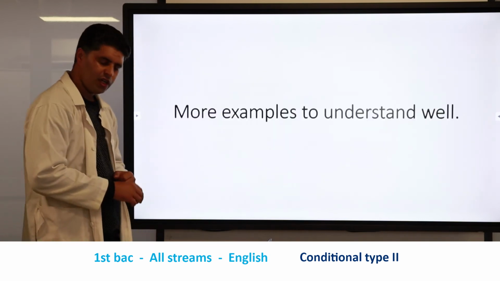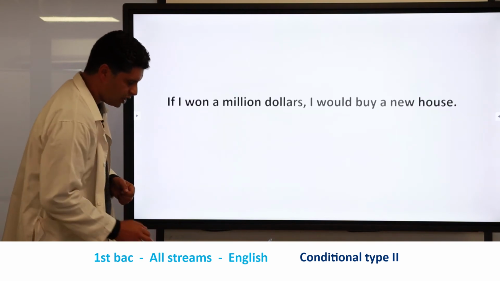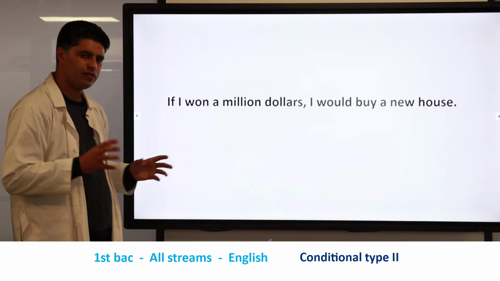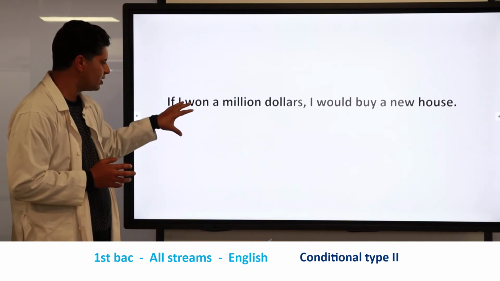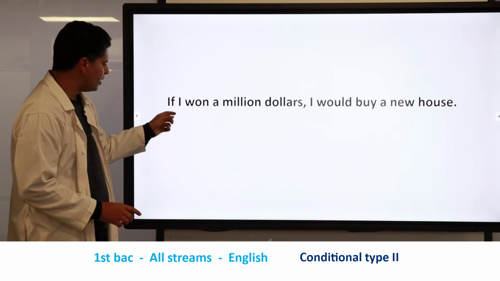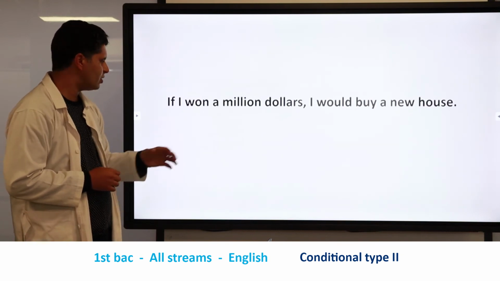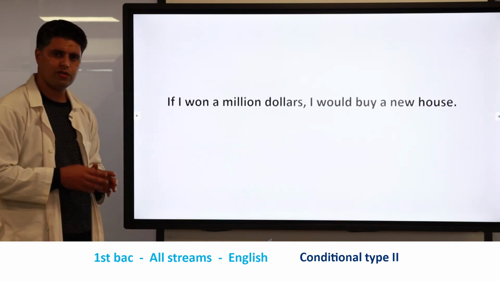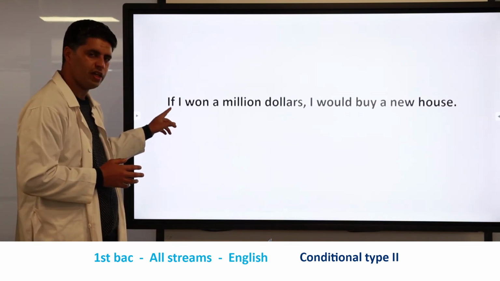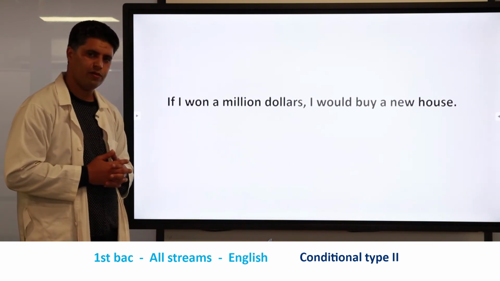Great. Let's take more examples so that you can understand well. Let's take the first example. As you can see on the screen, we have two parts. The first part is concerned with the cause, and the second part is concerned with the effect. You can see here we have a comma. This comma is used to separate the first part from the second part. Here we have the conjunction if, the subject I, and the past simple of the verb to win.